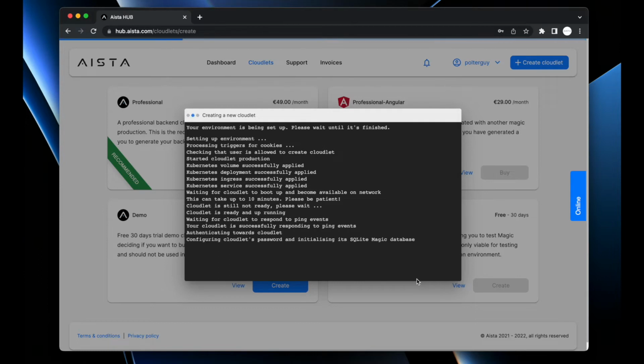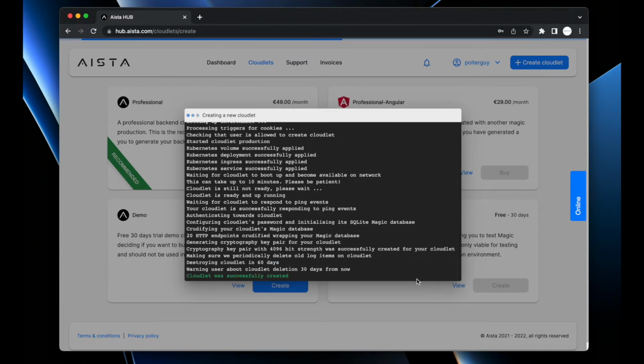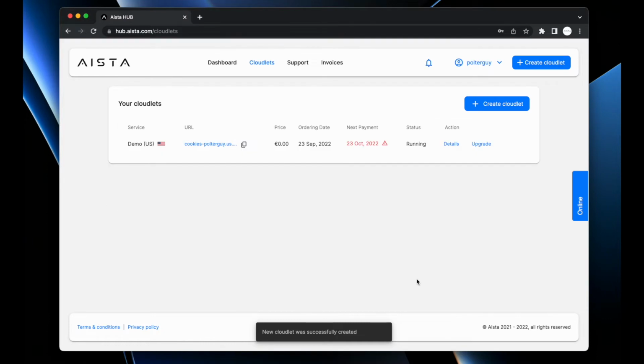Notice this is a demo cloudlet. It only works for 30 days before it's automatically destroyed. So if you want to use it for more than 30 days, you have to upgrade the cloudlet before 30 days have passed to a professional cloudlet, which of course is a service we are charging for.